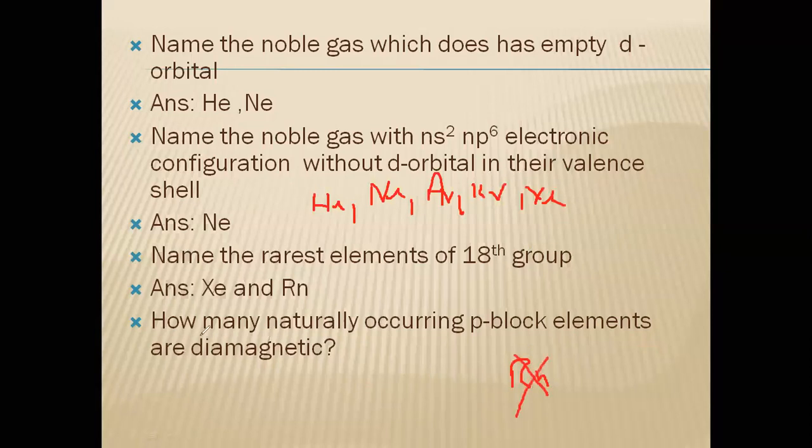See here. How many naturally occurring p block elements are diamagnetic? Naturally occurring means which is present in atmosphere. Radon is not present in atmosphere. It is only through radioactive disintegration we are getting it. So how many? 1, 2, 3, 4, 5. Answer should be 5, not 6.